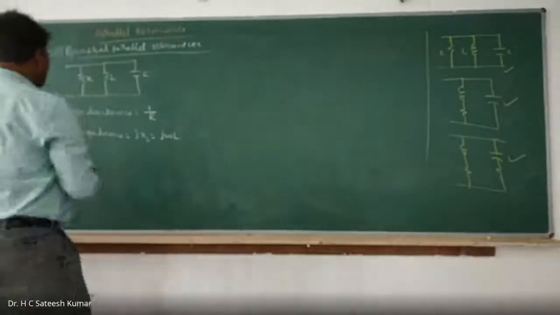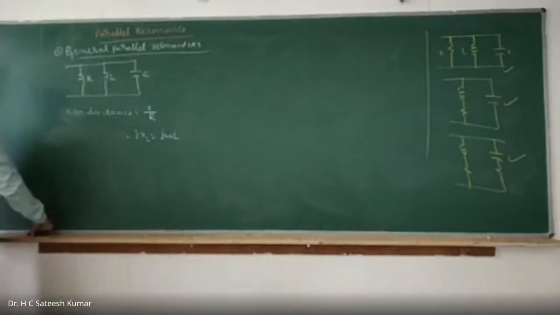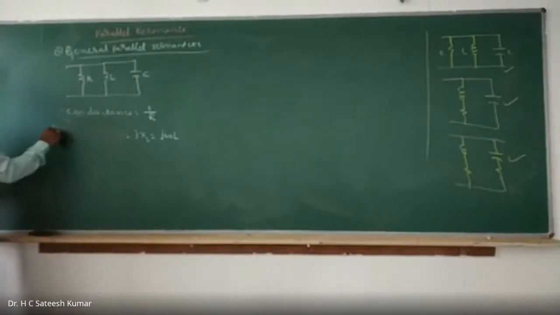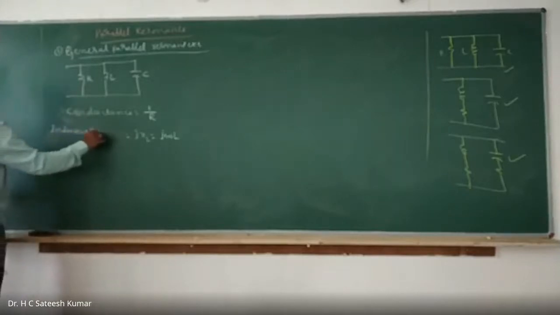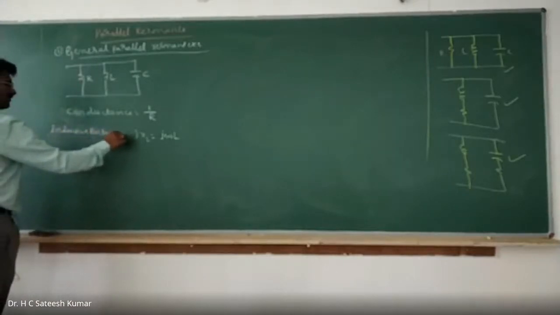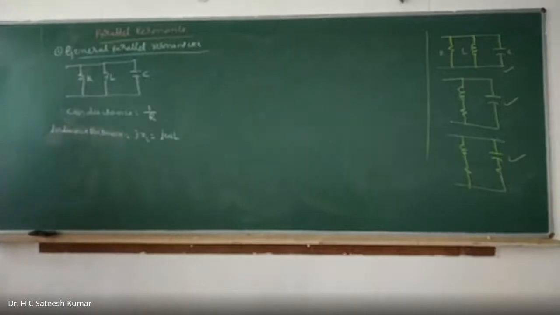Instead of impedance, it is better to write inductive reactance. Inductive reactance we can represent as jXL, which is equal to j omega L.